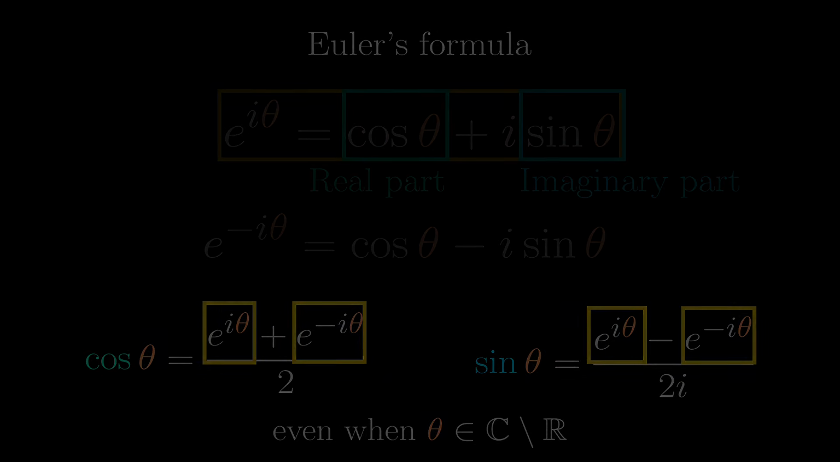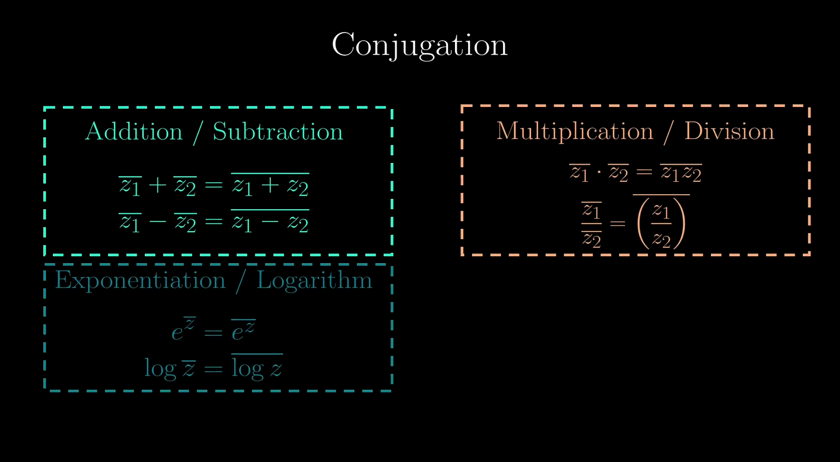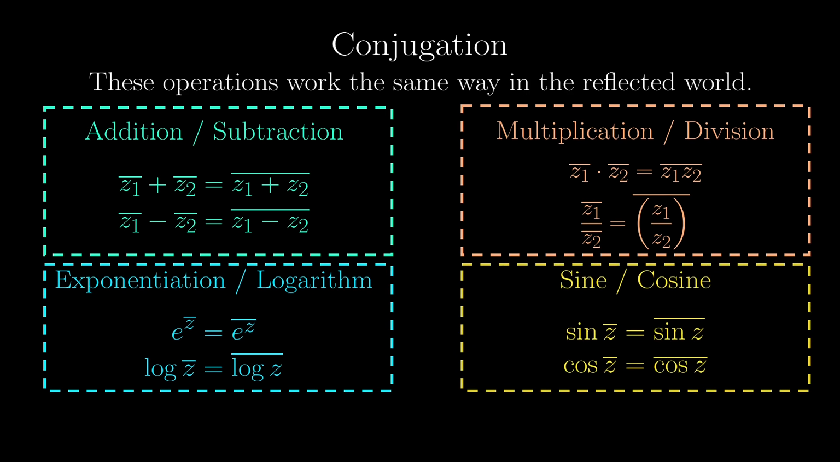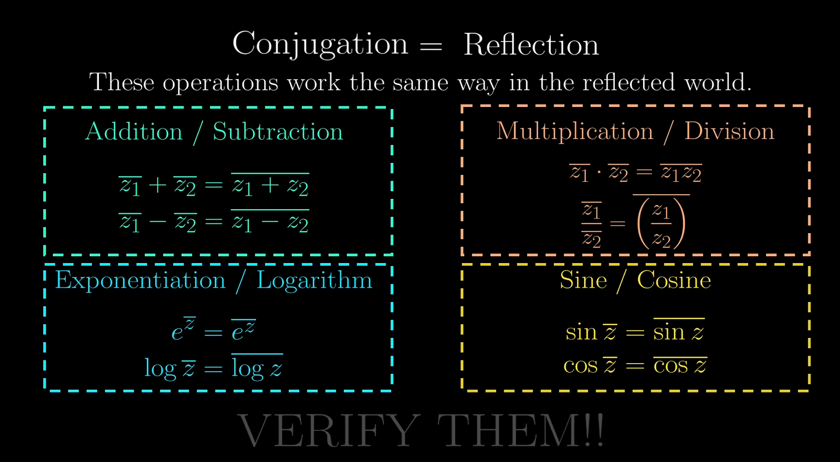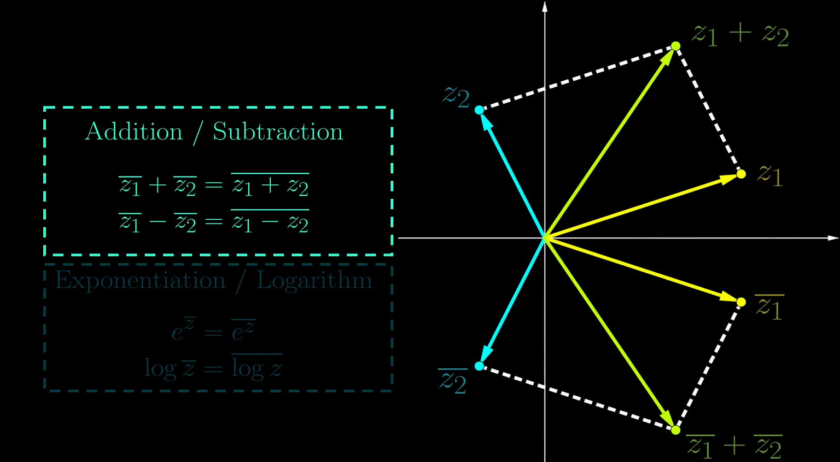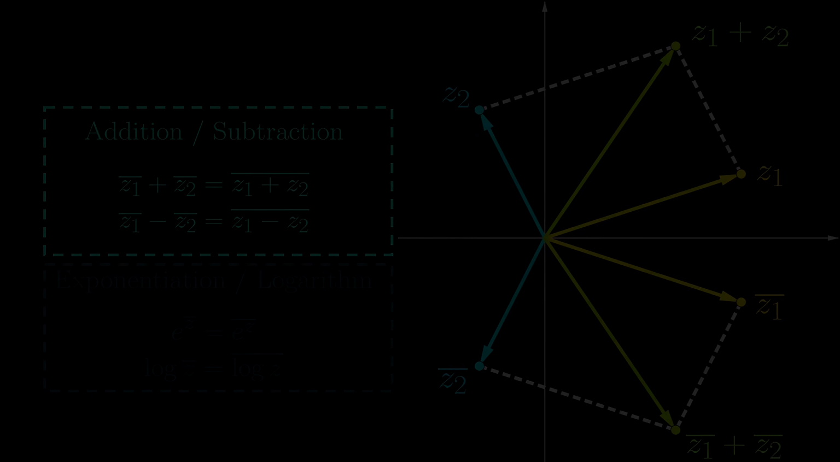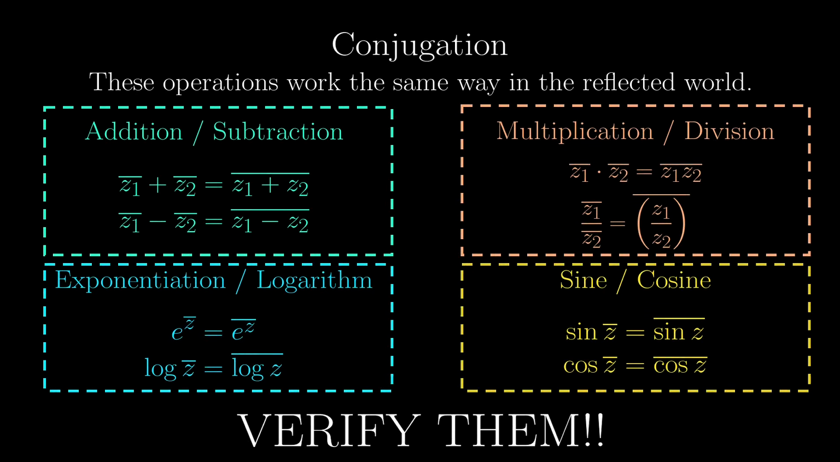A final thing about conjugation, which is also a sort of summary of this chapter. Conjugation has all these properties, which looks a lot, but basically they say that the operations we have covered in this chapter work the same way in the reflected world, because conjugation is just reflecting in the real axis. And I do encourage you to verify all these properties of conjugation, not just algebraically, but also geometrically whenever you can. But in any case, these 4 types of operations are the major ones talked about in this long chapter.